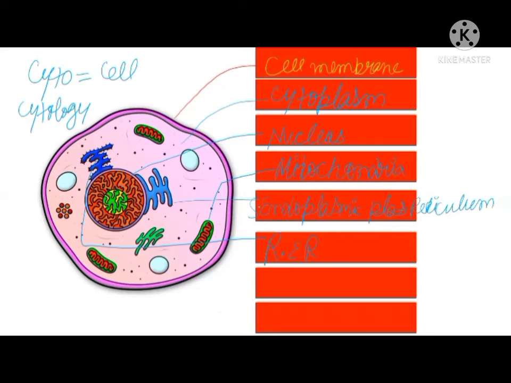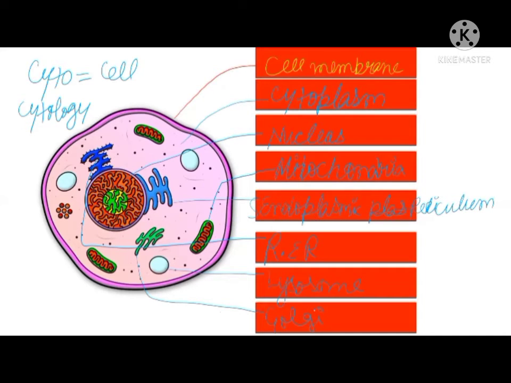Then inside the cell, lysosomes are there. They are very important for destroying or eating up whatever byproducts are there which are of no use for the cell. It has to be cleaned up. Otherwise, the cell will become a heap of garbage only. The lysosome is doing a very important function. Then we are having the Golgi apparatus. Earlier it was mistaken as endoplasmic reticulum only.